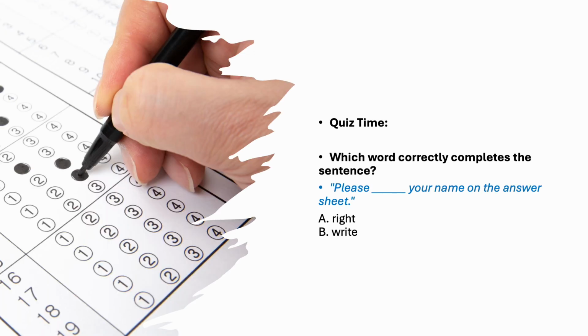Next we have quiz time. Which word correctly completes the sentence? Please dash your name on the answer sheet. Options are R-I-G-H-T, right, W-R-I-T-E, write.